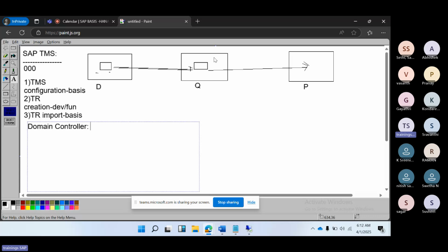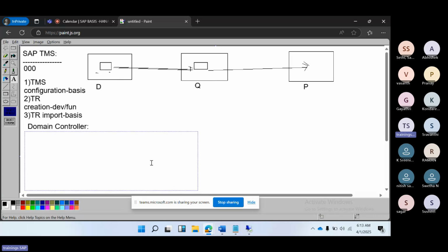If the domain controller is down, transport movement will not happen, and changes will not be moved from one system to another system. That is the reason we have to choose the domain controller carefully. Normally, most people choose production as the domain controller. Why? Because the production system will not be down, it is always accessible. Either we can choose D or Q also. That is your wish, depending upon your organization's preference.